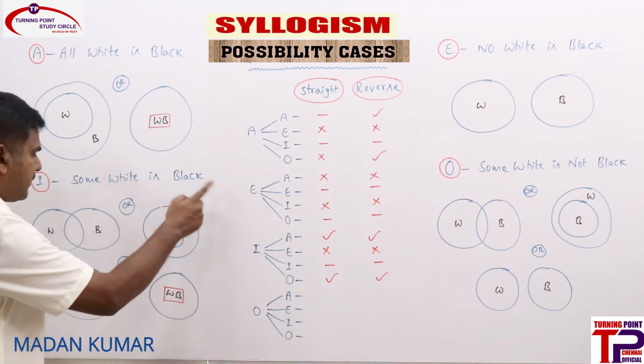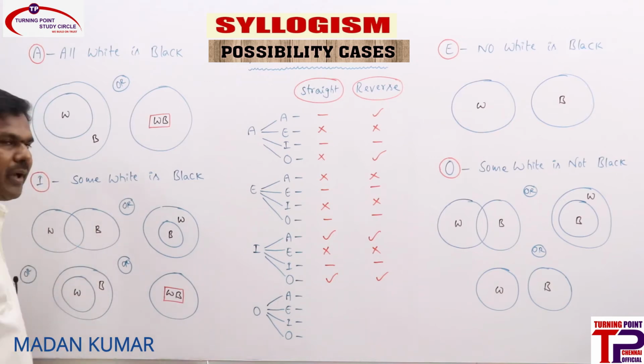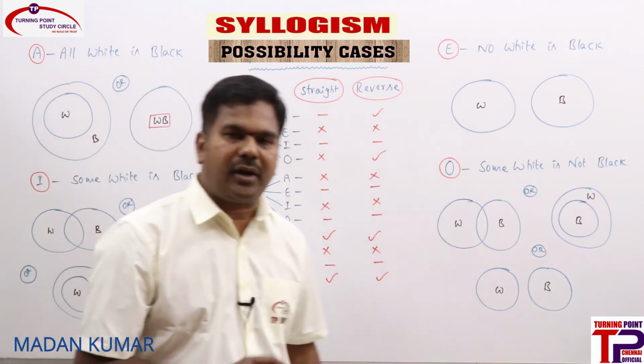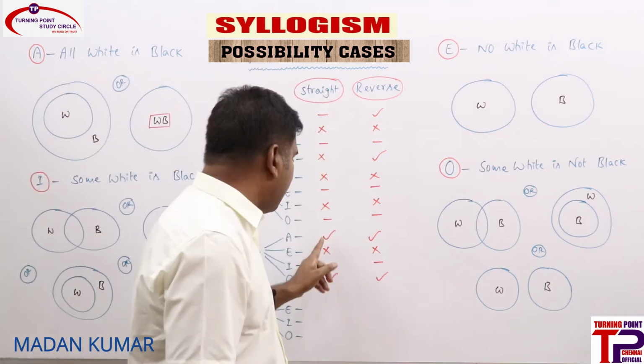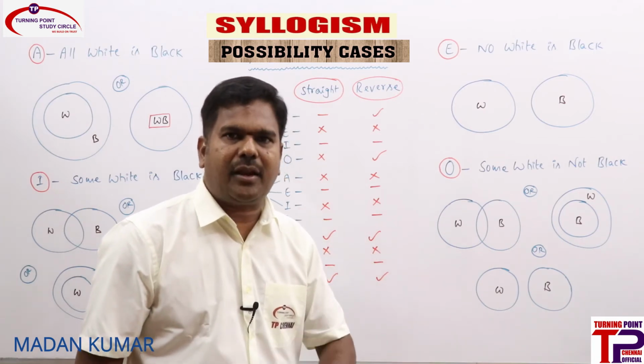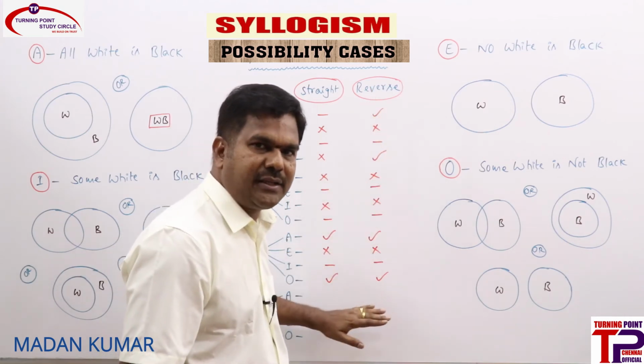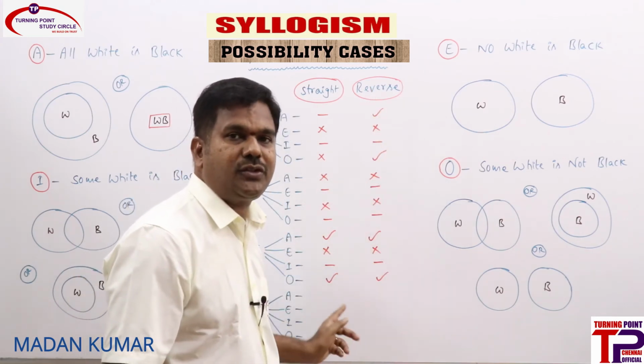See that some white is not black, it is a possibility. Some black is not white, it is also a possibility. So for I statement, what are all the possibilities we have? A straight, A reverse, O straight and O reverse. Easily we can remember. For A statement, only A reverse, O reverse. For I statement, A straight, A reverse, O straight, O reverse.